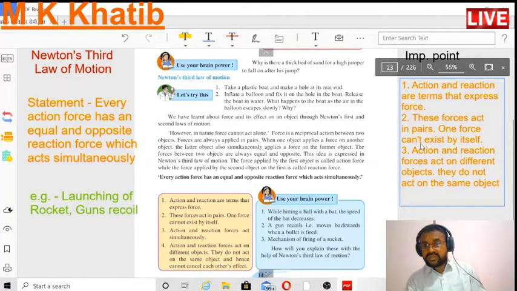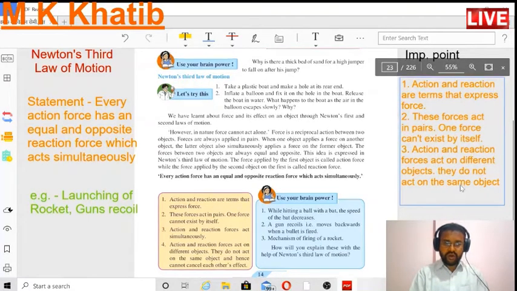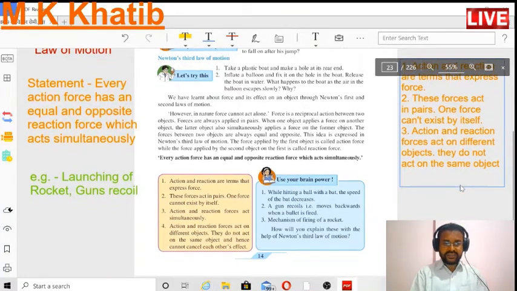One force can't exist by itself. And the third, most important, is that the action and reaction forces act on different objects. They do not act on the same object. In this way, Newton states his third law and its explanation.